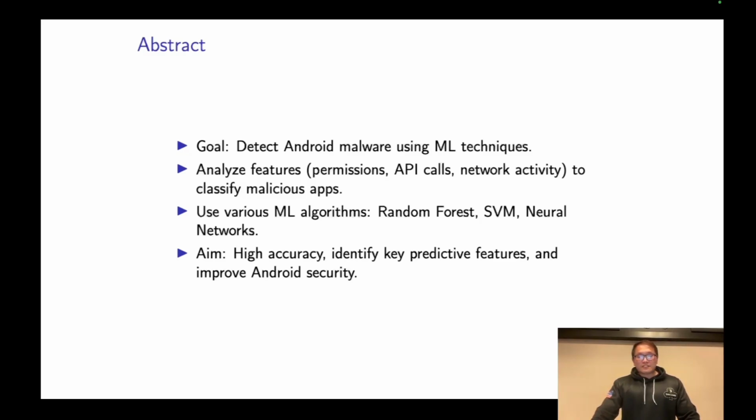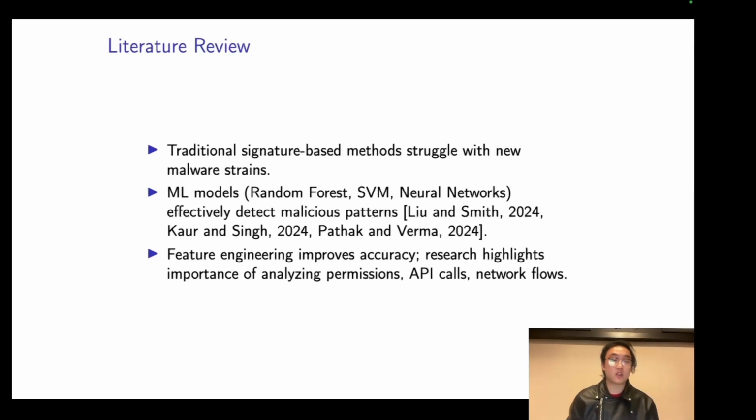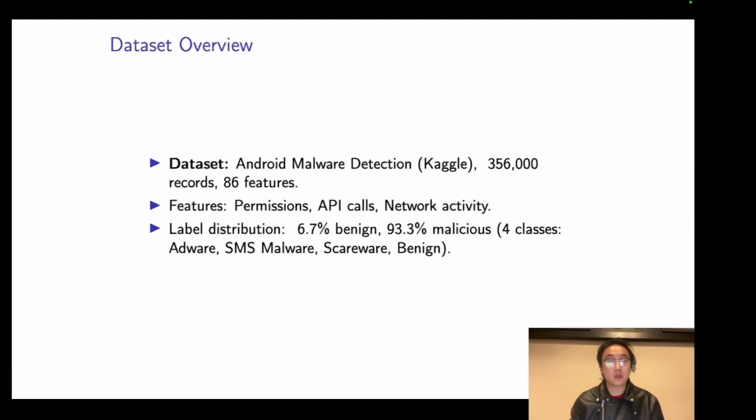In this presentation, we will guide you through our process, starting with the dataset, moving on to the models we built, and finally sharing the results of our work. Traditional signature-based techniques often fail against new malware strains, but research shows that machine learning models like random forest, SVM, and neural networks can effectively identify malware by recognizing behavior patterns. Studies including Liu and Li emphasize the importance of feature engineering in enhancing detection accuracy, highlighting ML's potential in strengthening mobile security.